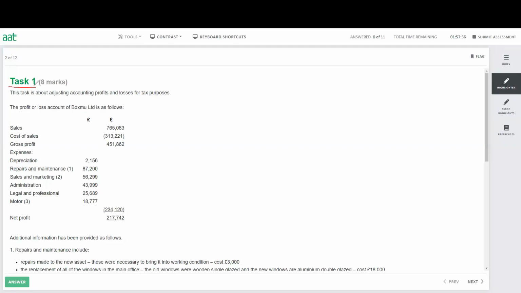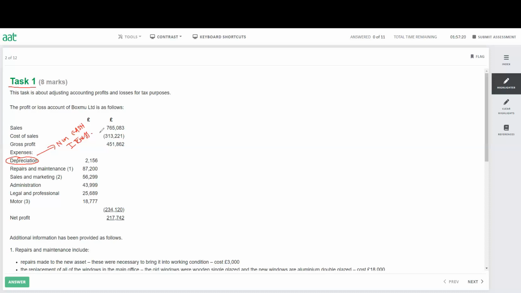And also we need to remember a few things, especially when you do the adjustment, some of the basic entries will always be there. For example, the depreciation. You will definitely get the depreciation on the exam. And the depreciation is a non-cash item. So it's a non-cash item. And because of the depreciation, there is no actual cash outflow from the business. So depreciation is the reduction of the non-current asset.